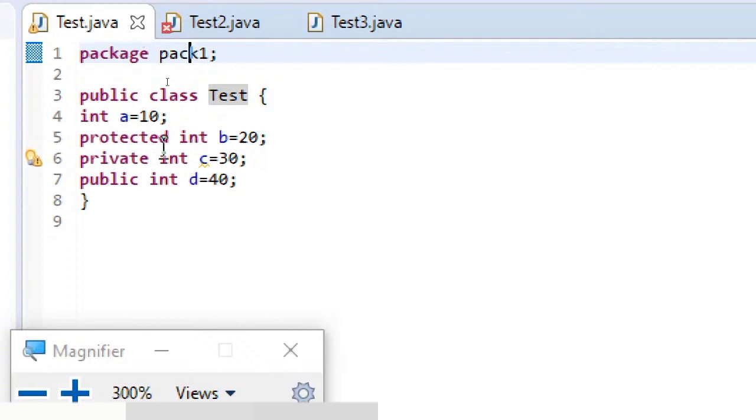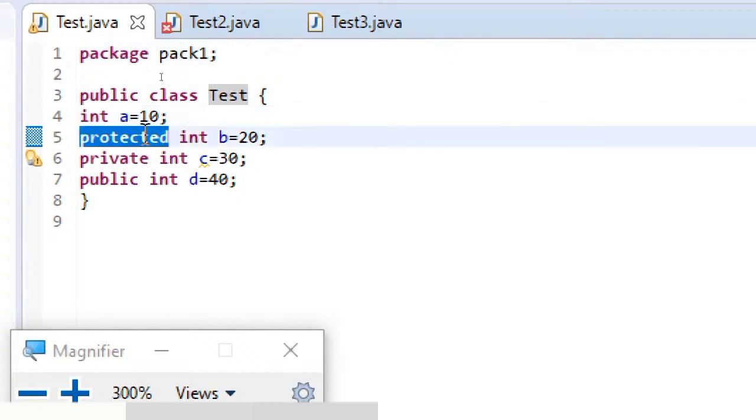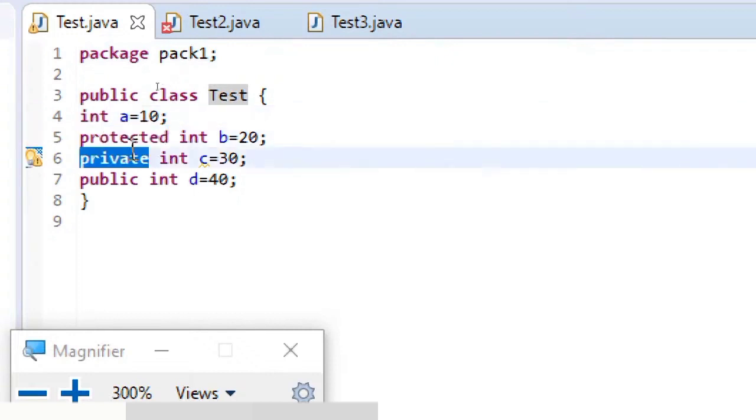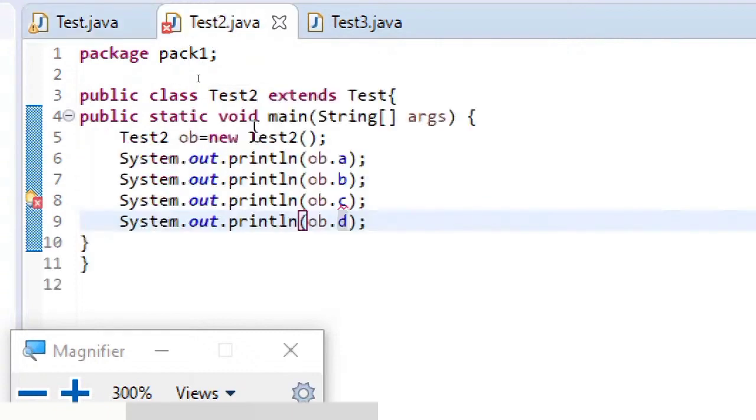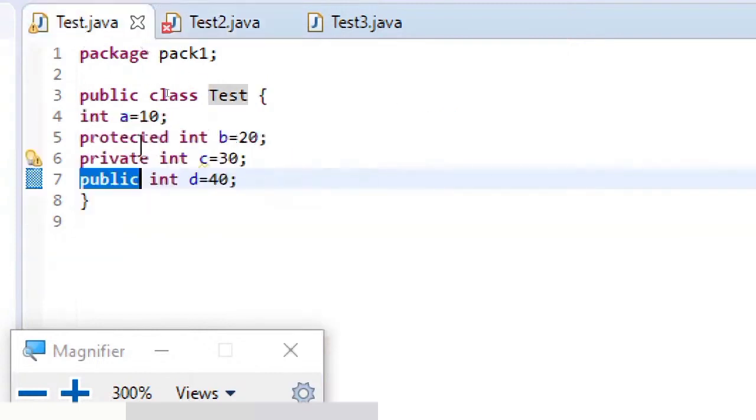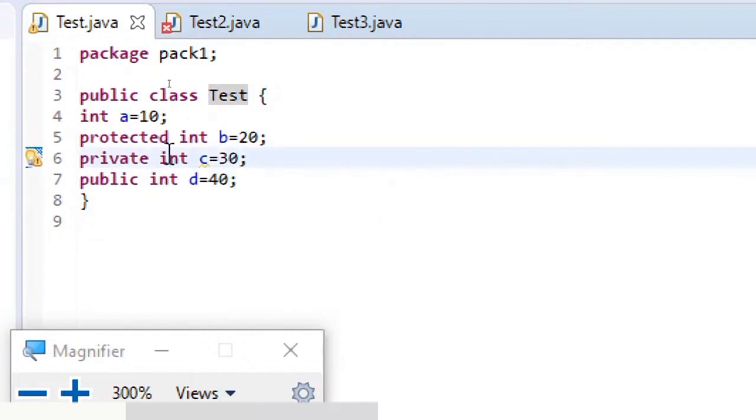In test class I have declared four variables: one default variable, a; one protected variable, b; one private variable, c; one public variable, d. In test2 class, which is a child of test class, I am trying to access all these four variables defined in test class.